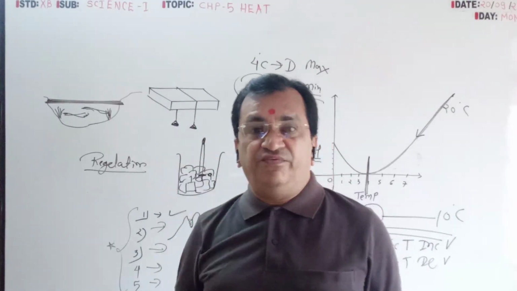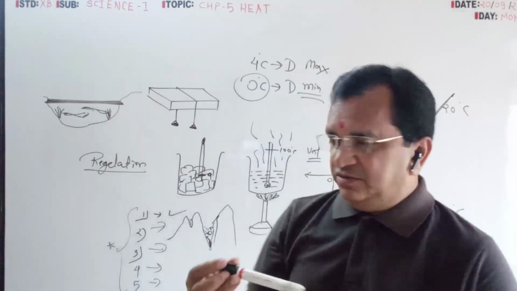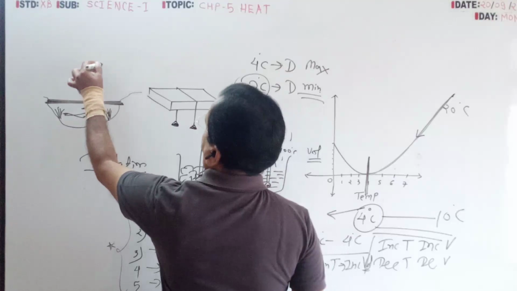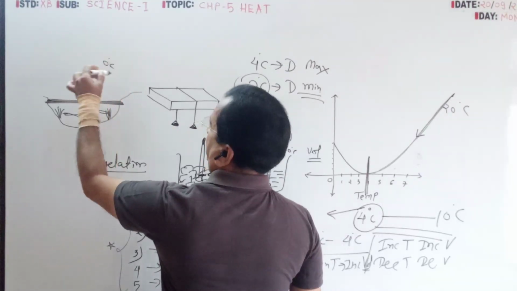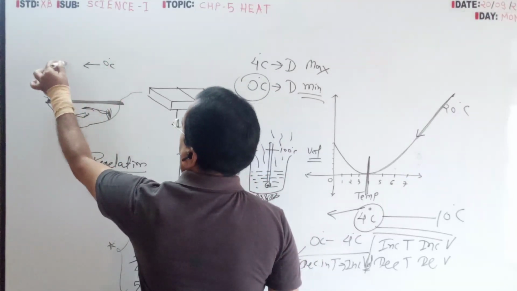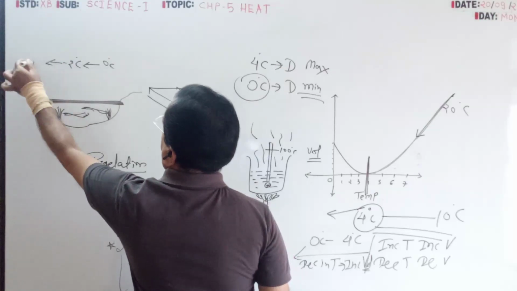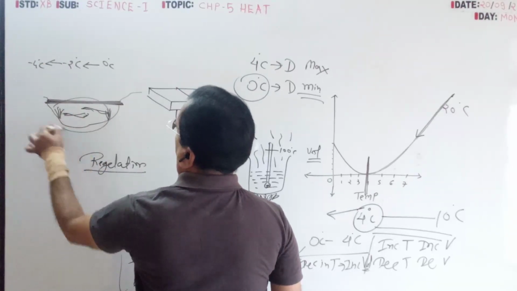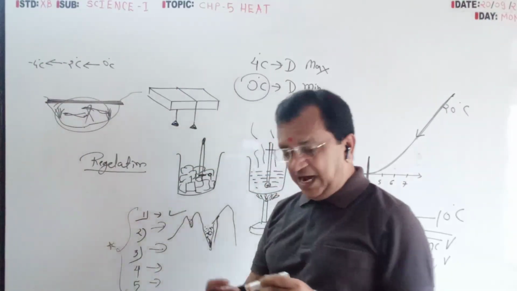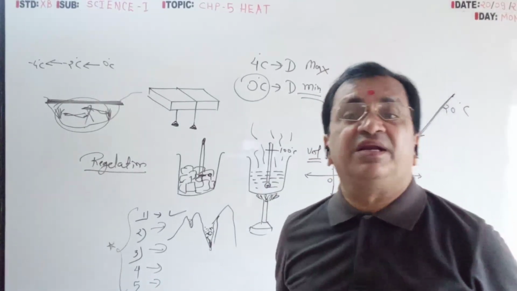One word is very necessary: the surrounding temperature will not stop at 0. It can be minus 2 degree centigrade, it can be minus 4 degree centigrade. So all should freeze. And how can aquatic plants and animals survive?